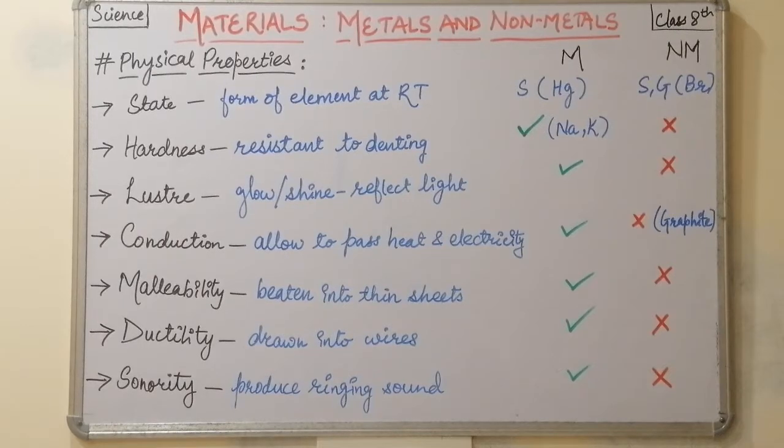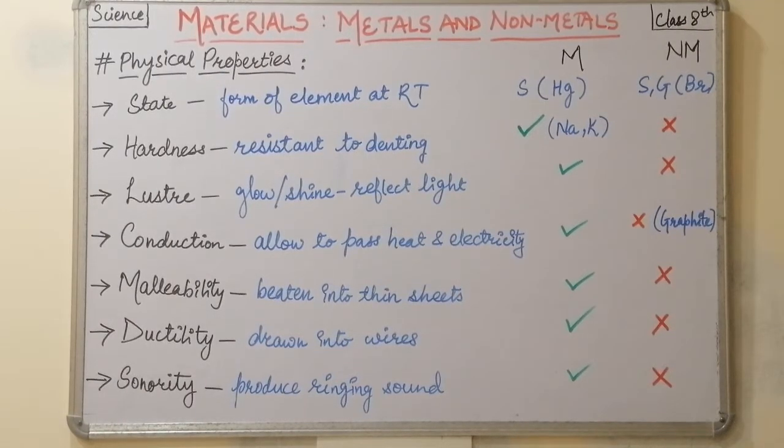So here sodium and potassium could be cut by using a knife, and hence these elements do not show the property of hardness. Except them, all the metals show this property of hardness. Now here the non-metals are not hard, and hence they do not show this property of hardness.